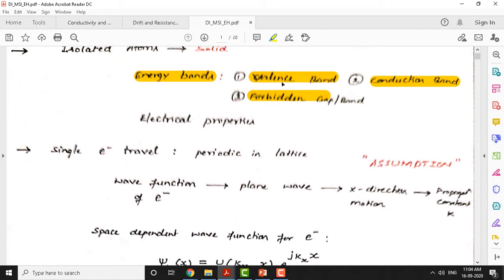These bands exhibit a variety of electrical properties. Especially the distance between the valence band and the conduction band gives you the electrical properties. It tells you how materials behave with reference to an applied electric field or electrical current.